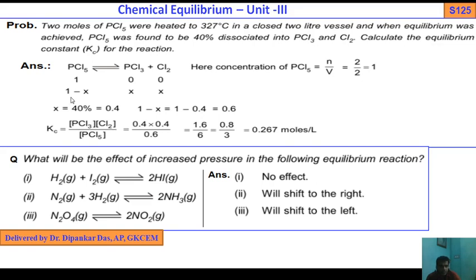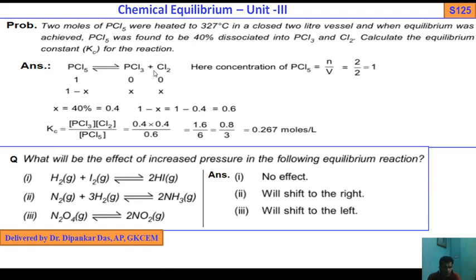At equilibrium, the concentration of PCl5 is 1 minus x, and the concentrations of PCl3 and Cl2 are x each. Here concentration of PCl5 is N by V, where N means 2.